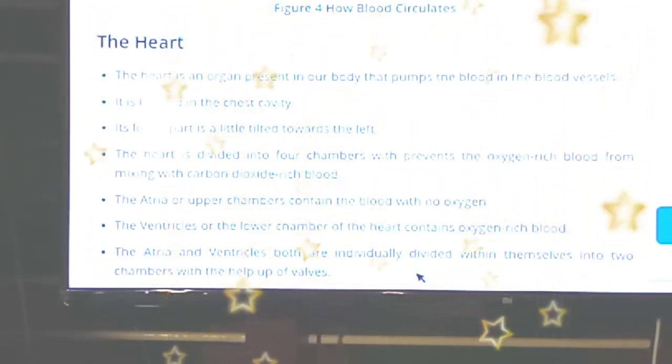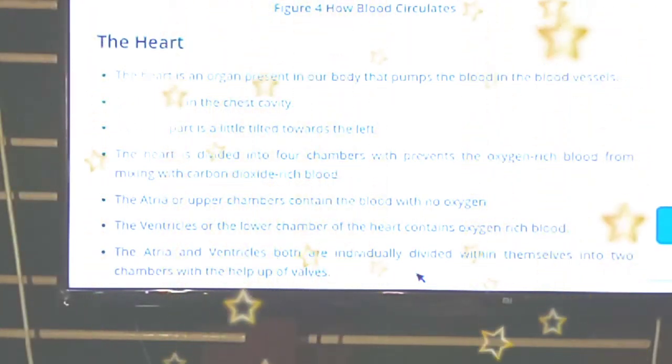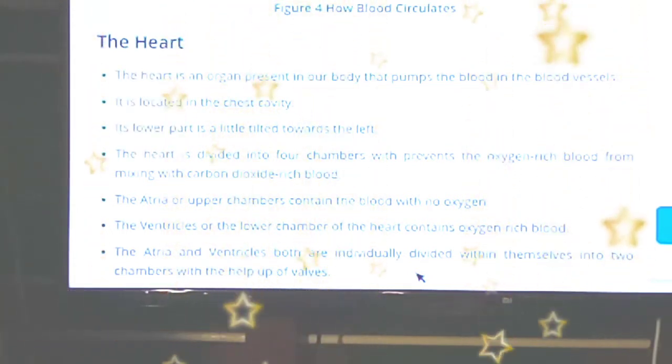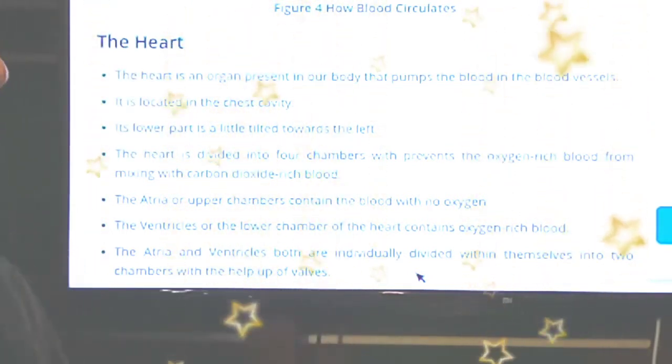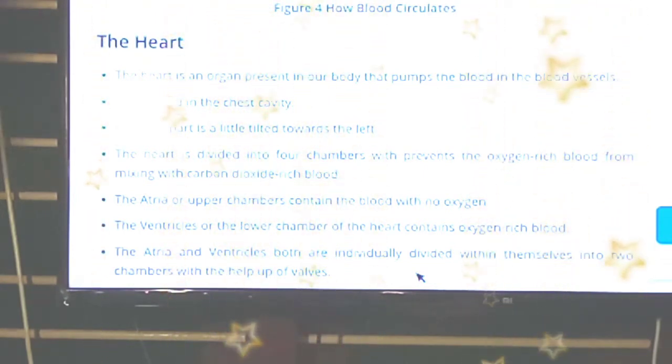Here you can find the heart. The heart is an organ present in our body that pumps the blood in the blood vessels, and it is located in the chest cavity. Its lower part is just tilted to the left side. The heart is divided into 4 chambers, auricles and ventricles. So right and left auricles and right and left ventricles.